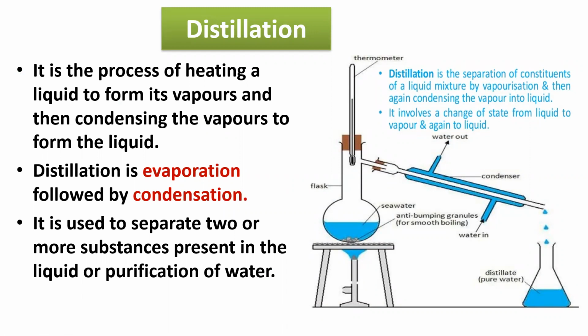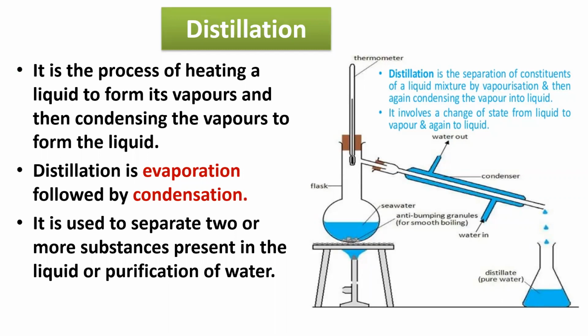So, distillation. Distillation is the separation of constituents of a liquid mixture by vaporization and then again condensing the vapor into liquid. It involves a change of state from liquid to vapor and again to liquid. Distillation is a process of heating a liquid to form its vapor and then condensing the vapors to form the liquid. Now distillation is evaporation followed by condensation. This is a very important point. You can note it.